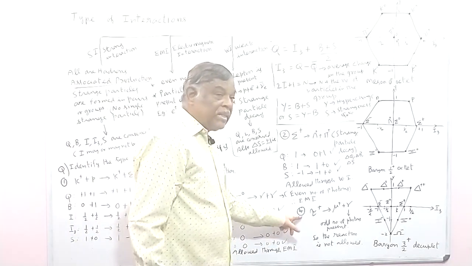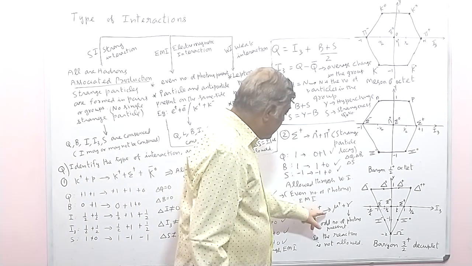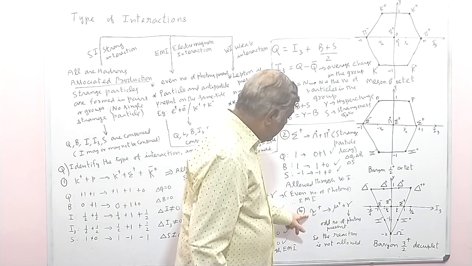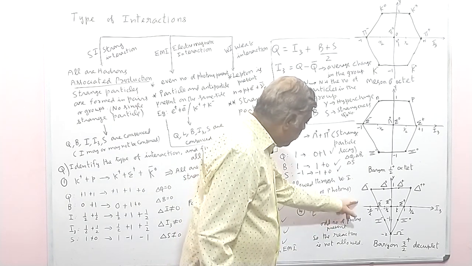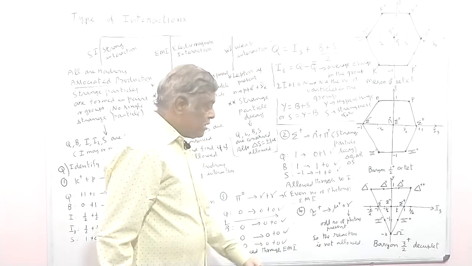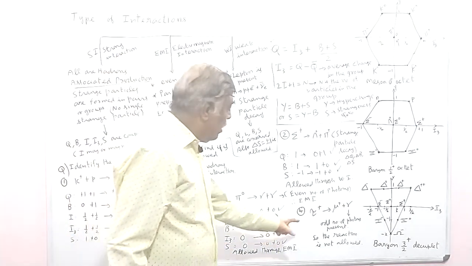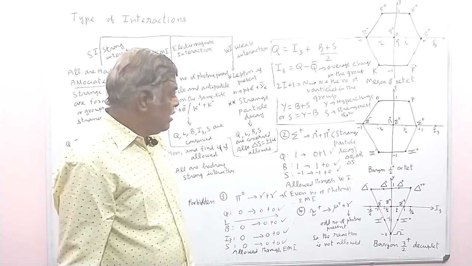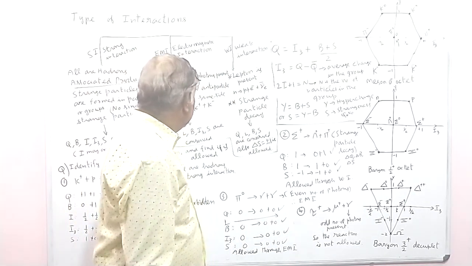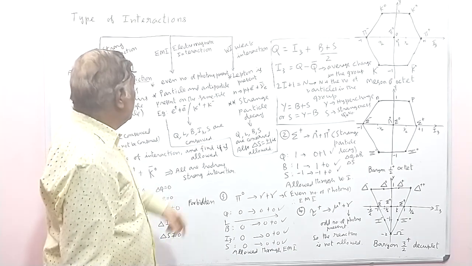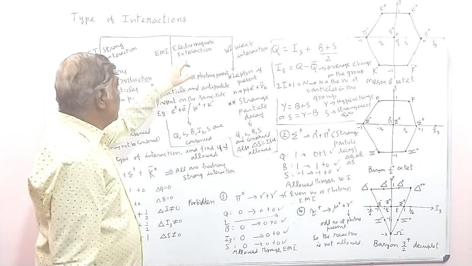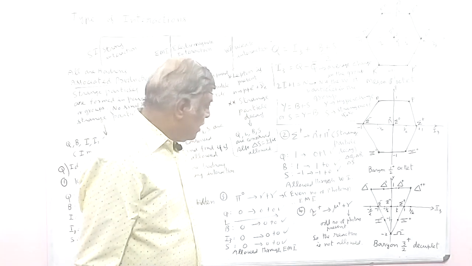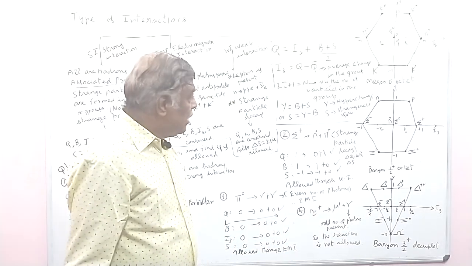Now let us consider the fourth example. Tau plus goes to mu plus plus gamma. Now here there is only one photon present in that reaction. So if an odd number of photons are present, the reaction is not an allowed reaction. Only an even number of photons must be present, so that it is an electromagnetic interaction. If an odd number of photons are present, then this is not an allowed reaction.